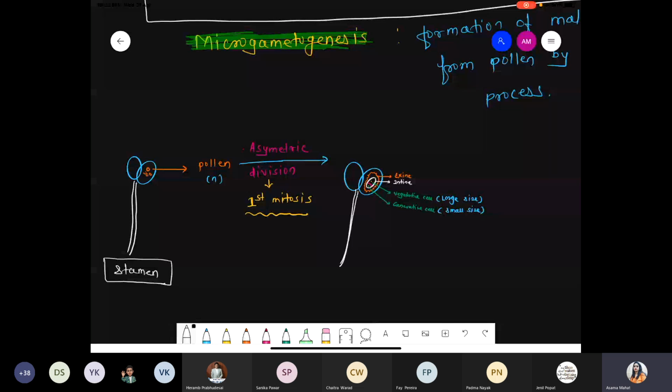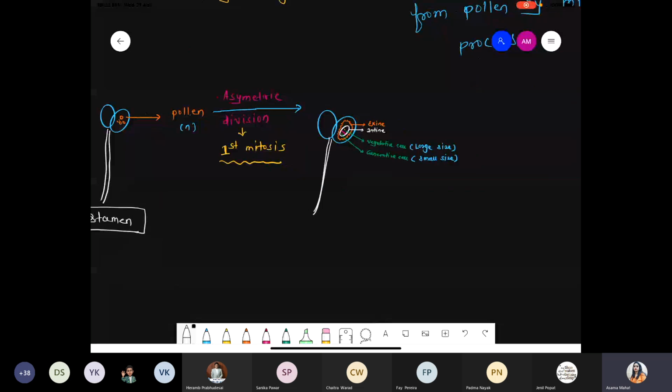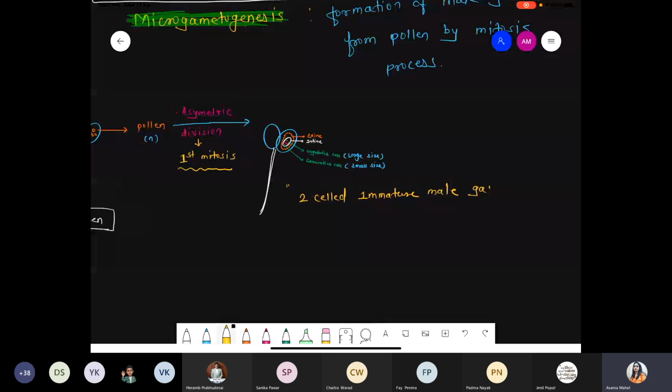When we talk about such a structure, it is called a two-celled immature male gametophyte.